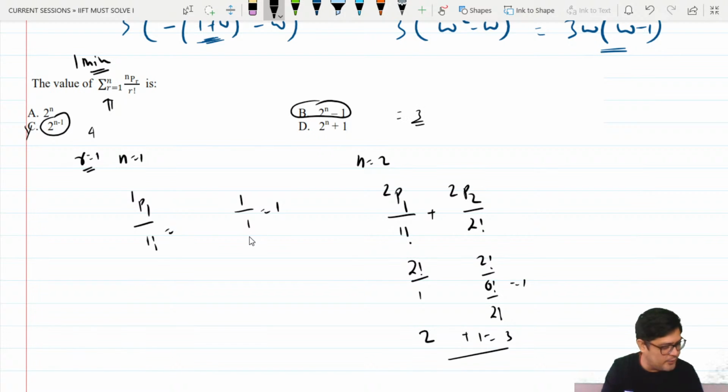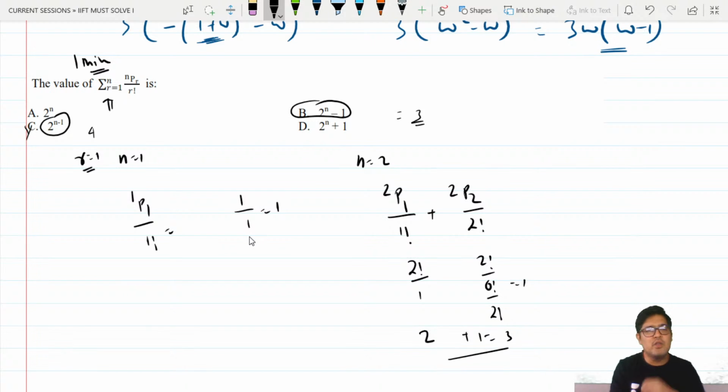Is this approach clear to you guys? I have been asked to add a sequence, and sequences and series must exhibit a pattern. So I'm able to observe that pattern by putting the value of r is equal to 1, n is equal to 1. That is one term, one sequence. The second one is two term, one sequence. Is this the best way to solve?